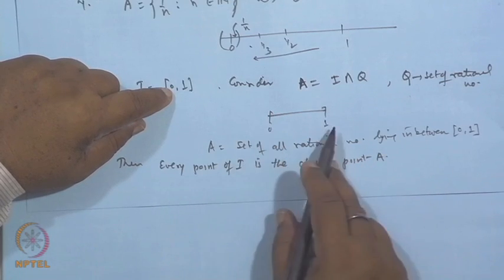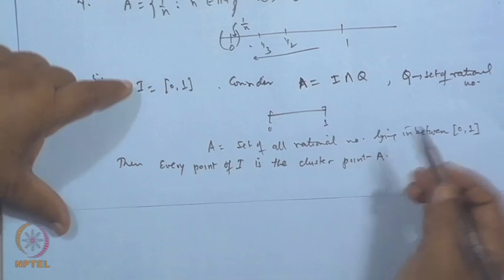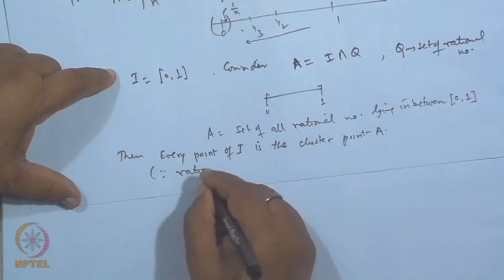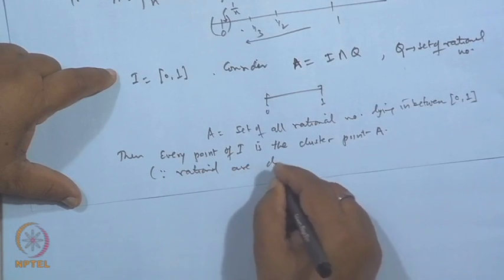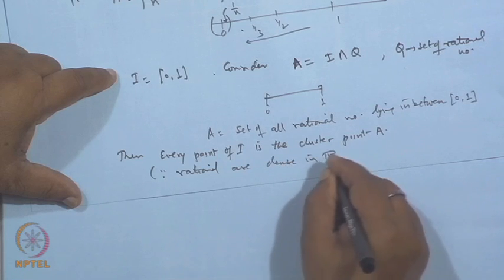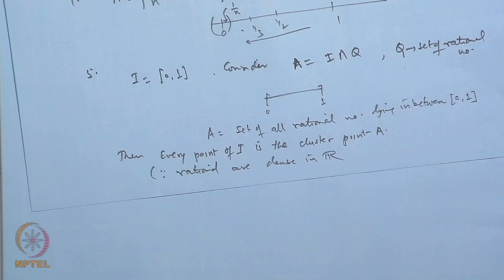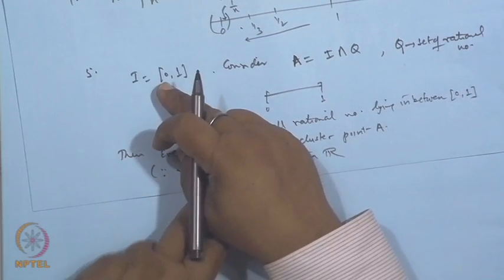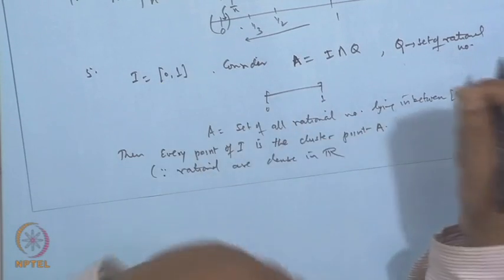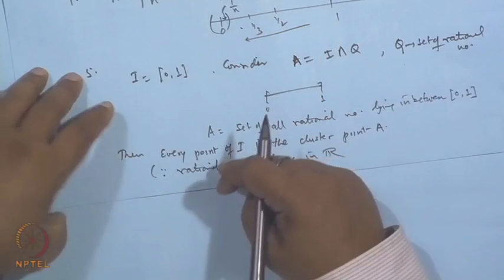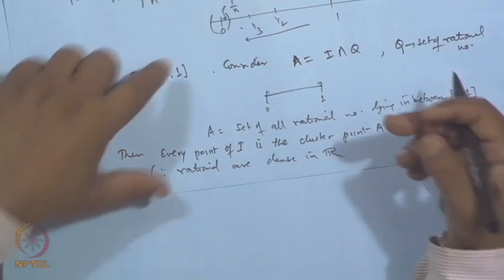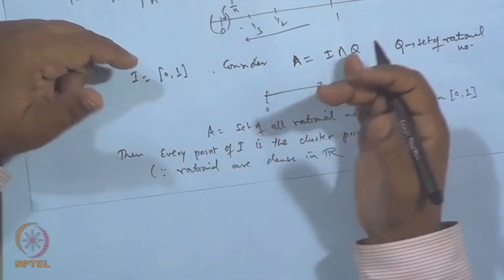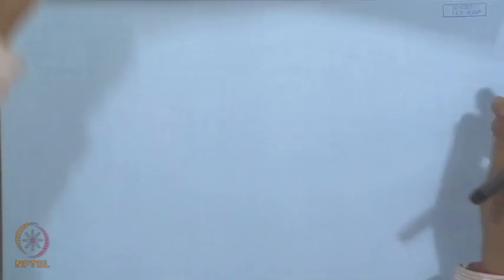Since rationals are dense in the reals, the closure of the rational numbers is the entire real line, if you pick up any number, you will always get in its vicinity another rational number distinct from that number. So every point of [0, 1] becomes a cluster point for this set A. Okay, so that is one.